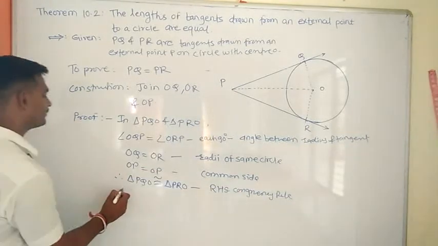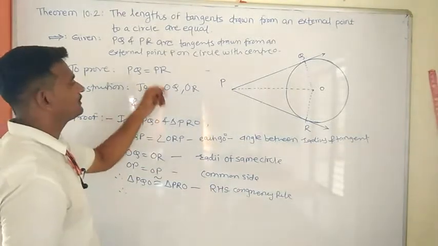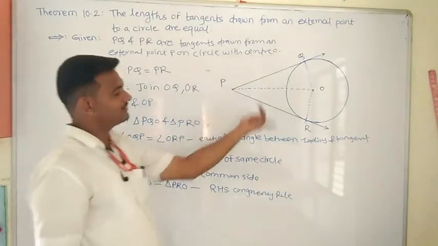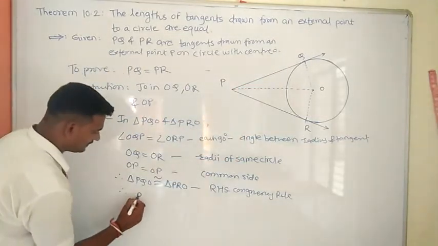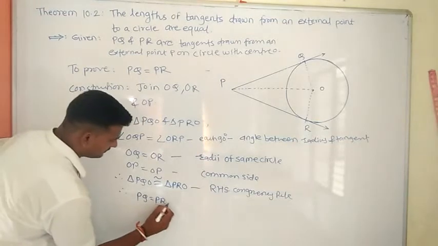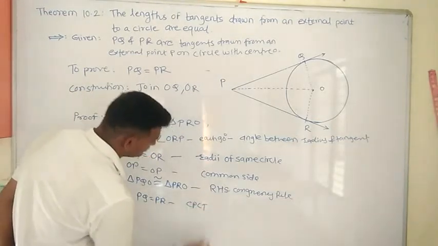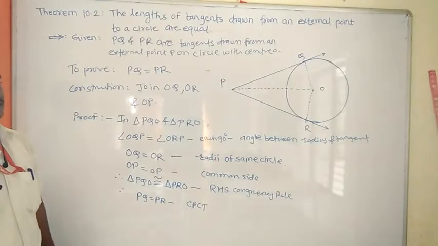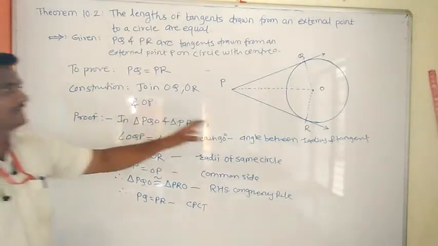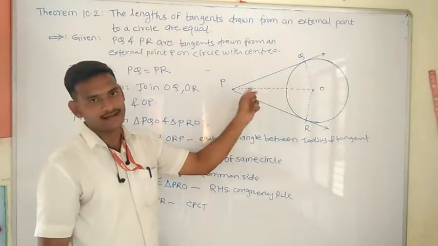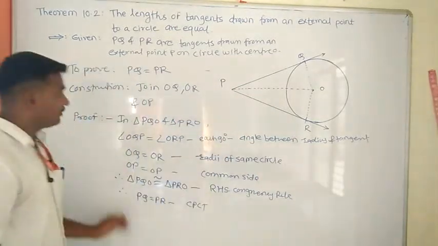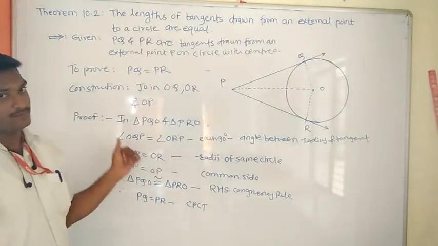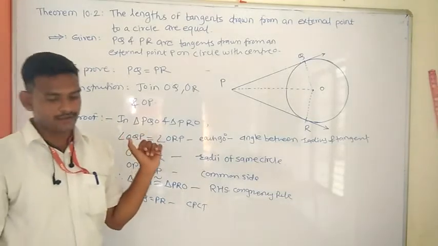Then what we have to prove here? We have to prove PQ is equal to PR. We can write directly PQ is equal to PR. Why? Because of CPCT, corresponding parts of congruent triangles. That is, the lengths of tangents drawn from an external point are equal. Now copy this down and remember this theorem. This theorem is very important.